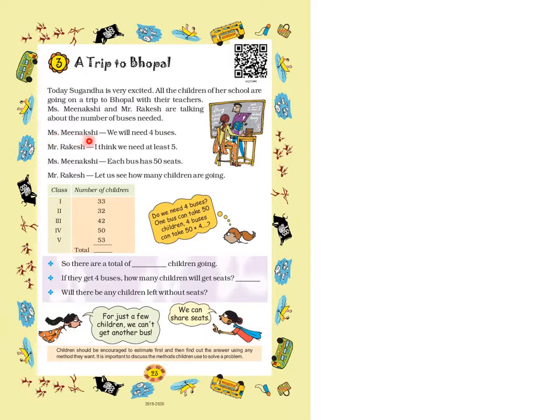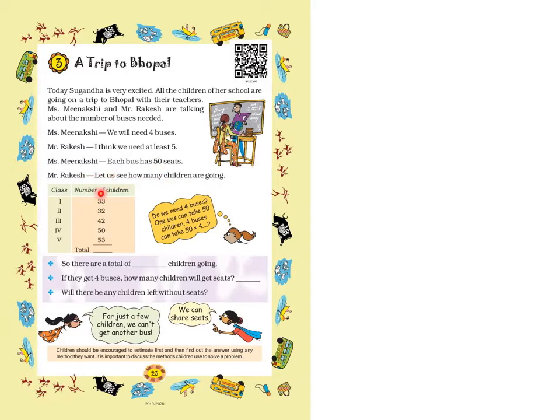Miss Meenakshi: We will need 4 buses. Mr. Rakesh: I think we need at least 5. So he's telling, I think we need at least 5 buses. Miss Meenakshi: Each bus has 50 seats. So one bus has how many seats? 50 seats.